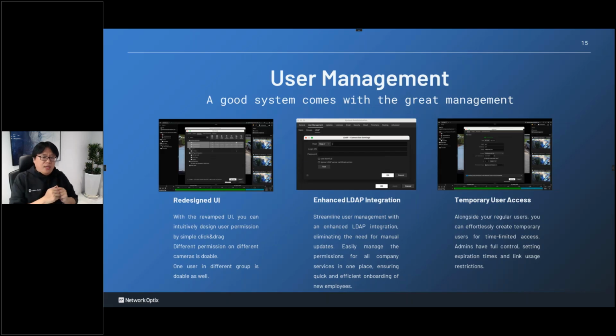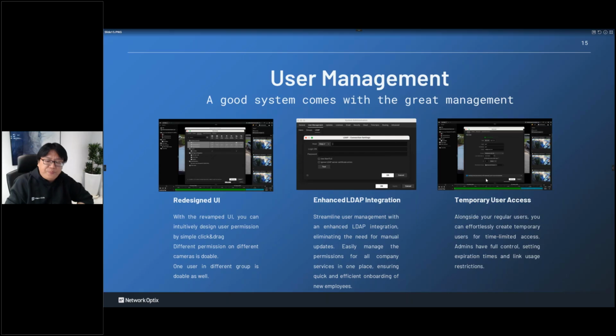So NS Winners can now get the accounts from your LDAP server. And not just that, we can get the groups from your LDAP server. Let's say in your LDAP server, you have a management team, sales team, HR team, or something. We can just bring the whole team's members into NS Winners and give permission, and then you can use it immediately. You don't need to regroup it.